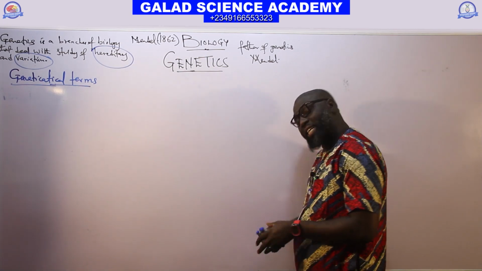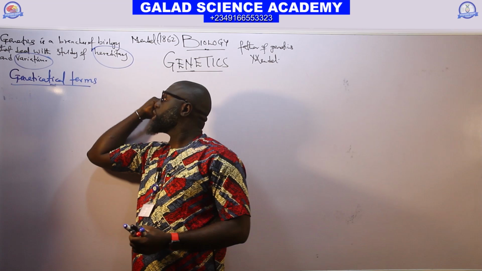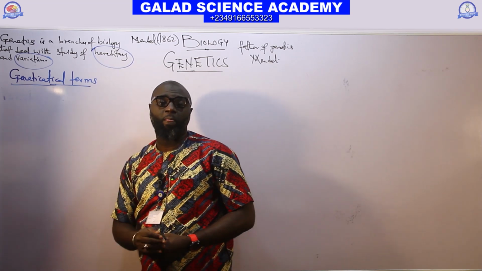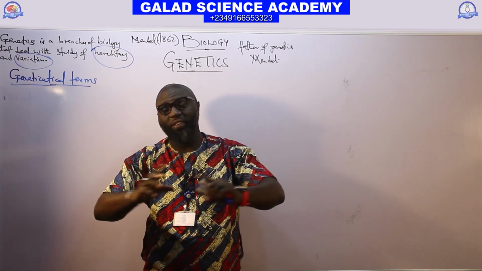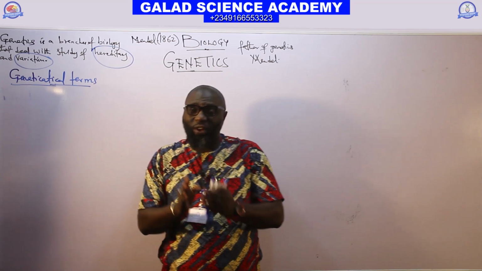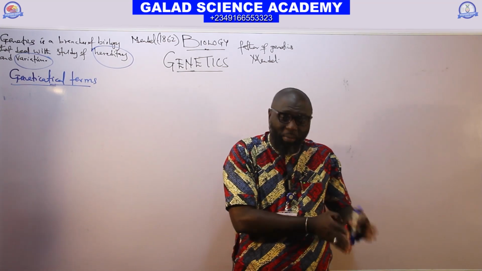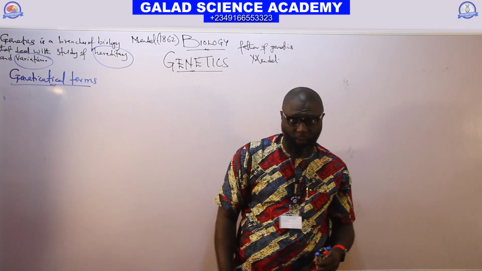We want to look at the basic terminology that we use in genetics. Like I said, genetics is the study of heredity and variation. Heredity is the study of the transfer of traits or genetic materials from one generation to another generation.